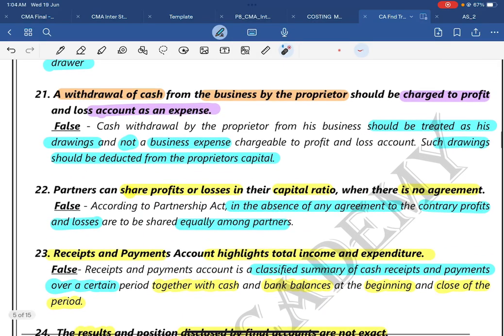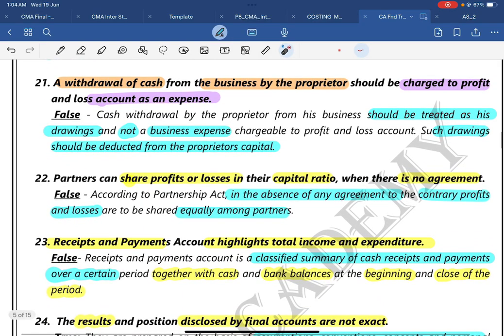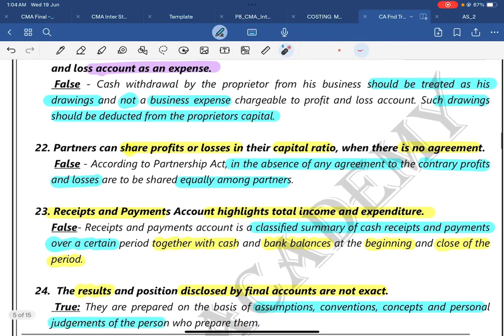Then question number 22: partners can share the profit or losses in their capital ratio when there is no agreement. No. According to the Partnership Act 1932, whenever you come to this, write the act and write the year also. According to the Partnership Act 1932, in the absence of any agreement to the contrary, the profits and losses are to be shared equally among the partners. The answer is false.